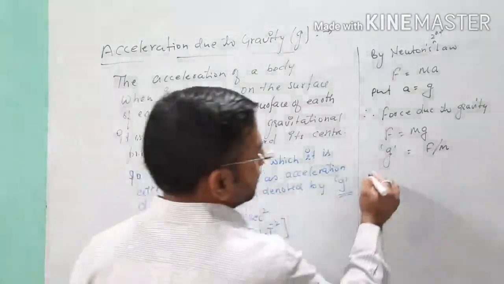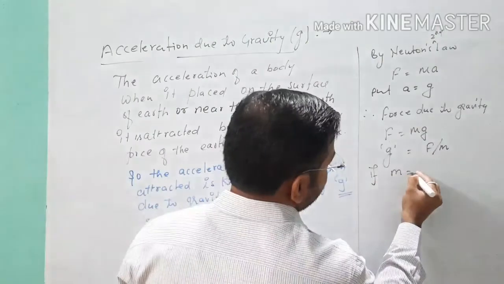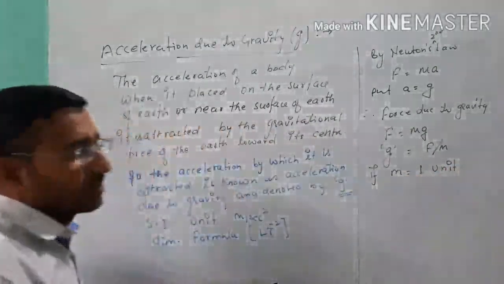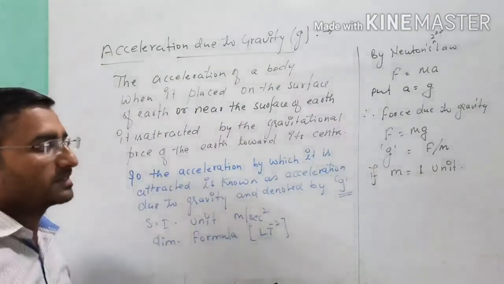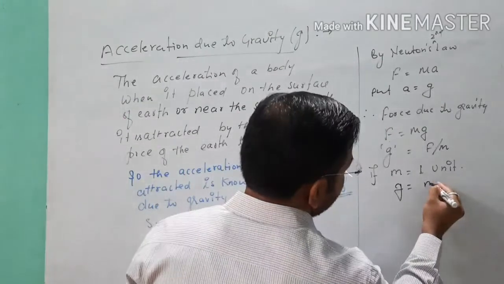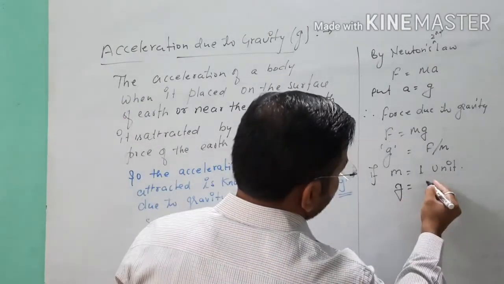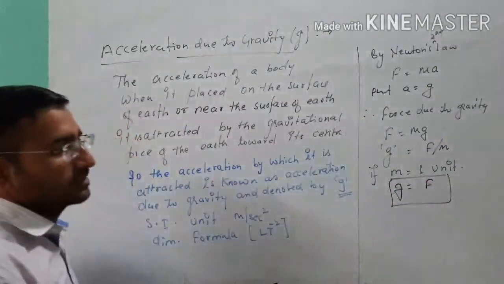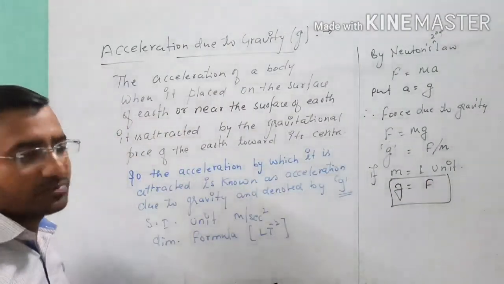Now suppose m equals 1 unit, suppose the object is 1 unit in mass. At that time the value of g is numerically equal to the force of attraction due to gravity on that object.